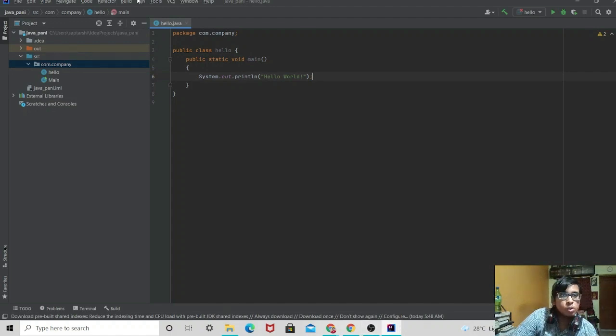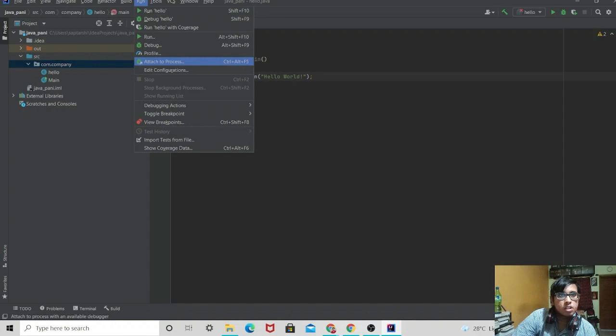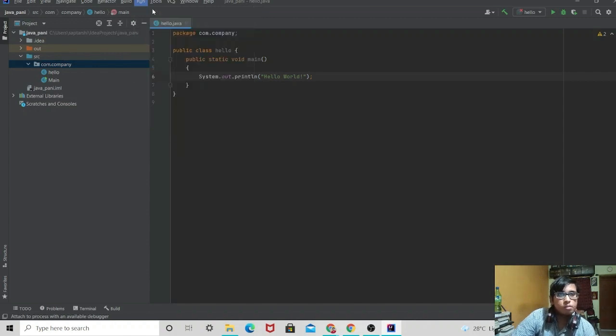After that, go to this run option, and here is the option run hello.